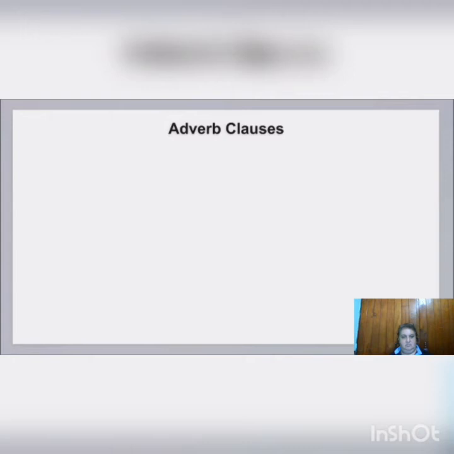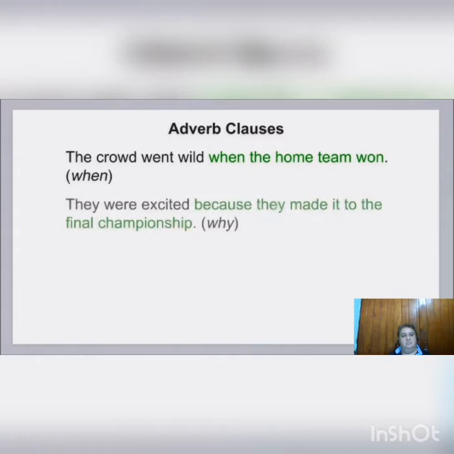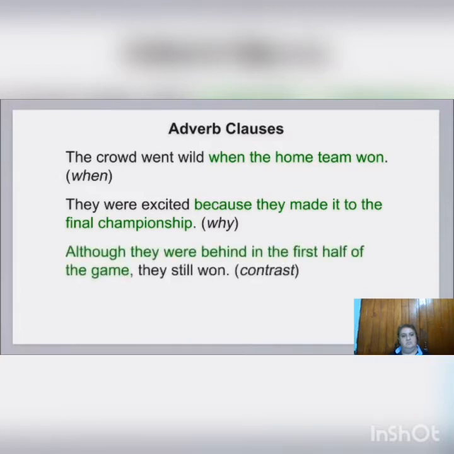Adverb clauses are dependent clauses that tell how, when, where, why, or under what conditions something happens. Adverb clauses may also show contrast. For example, the crowd went wild when the home team won. This adverb clause tells when. They were excited because they made it to the final championship. This adverb clause tells why. Although they were behind in the first half of the game, they still won. This adverb clause shows contrast.